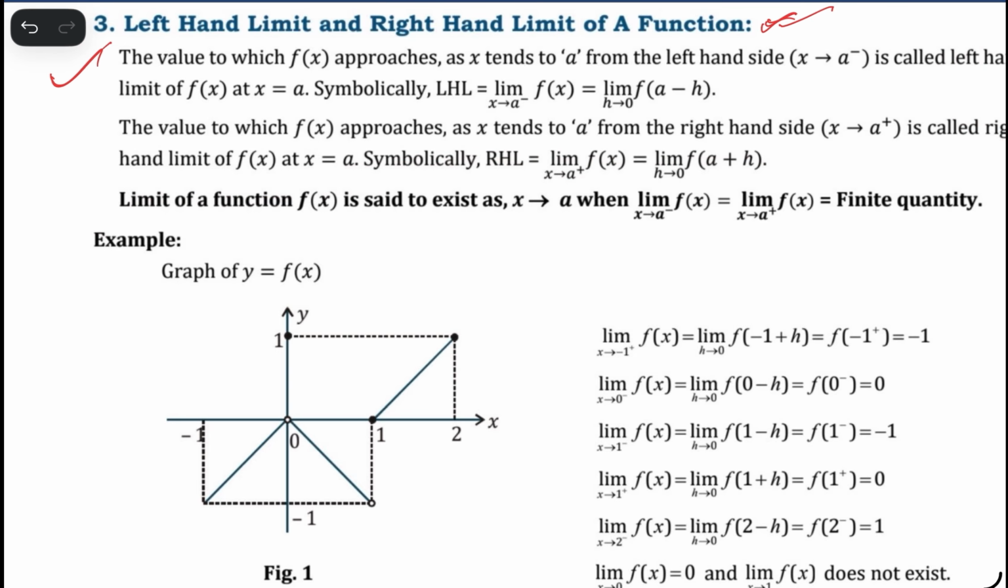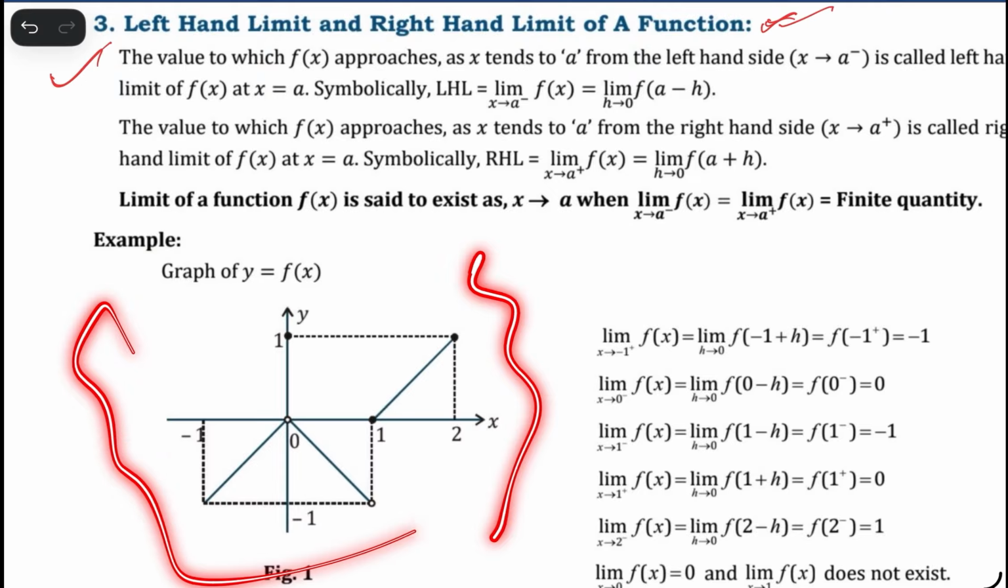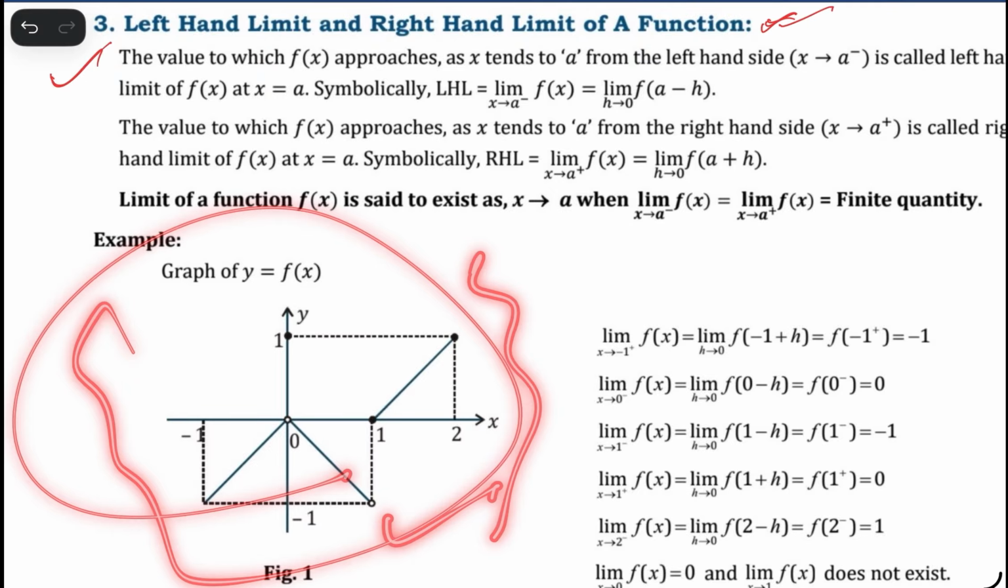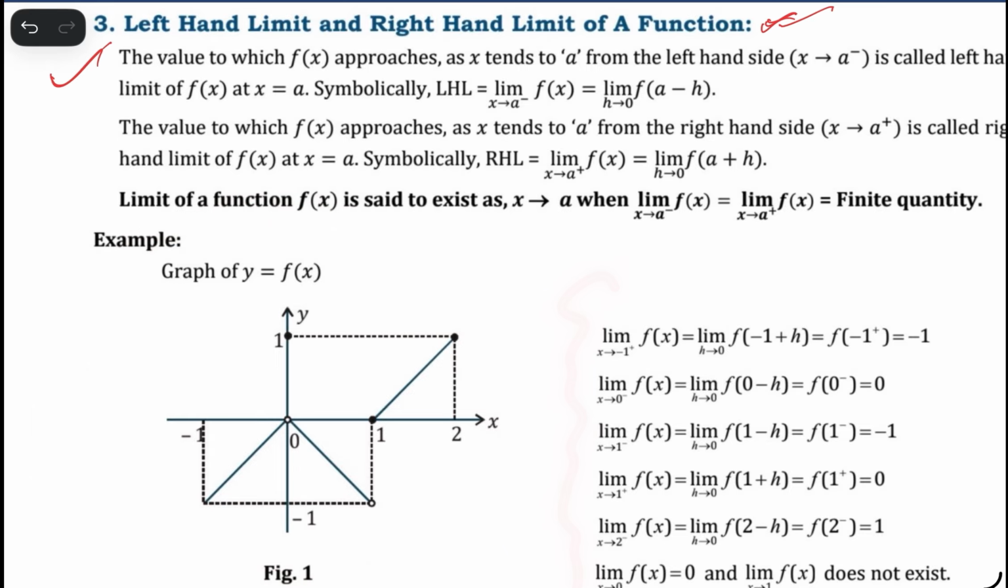Just going to start the question. This is the given graph, and these are given questions with answers also. This is the graph of some function. We need to find limits according to the given questions. So the first question is: limit x tends to minus 1 plus. Minus 1 plus means what?